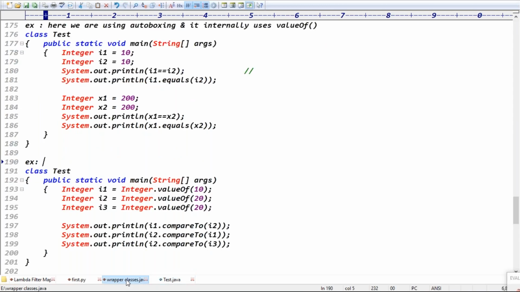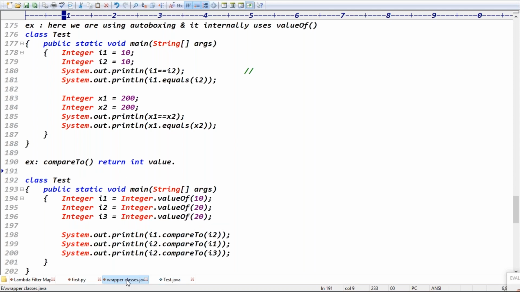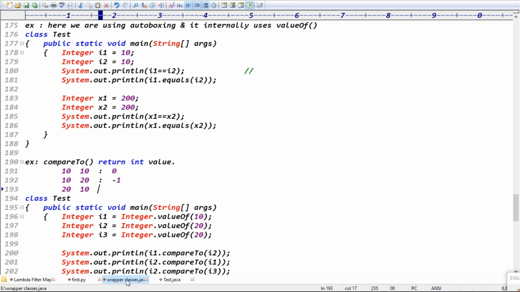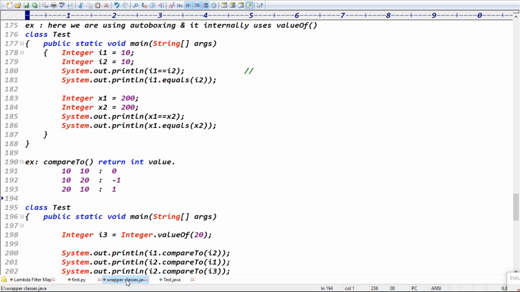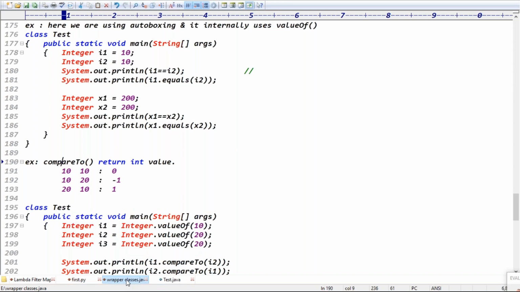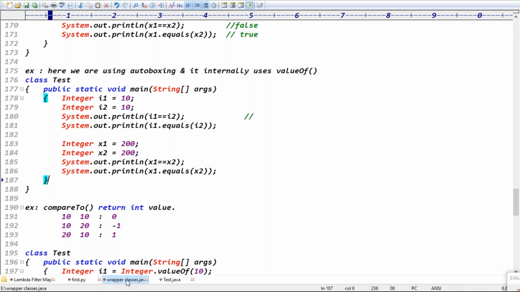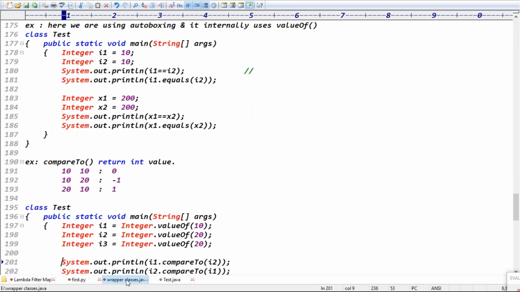Yes, that's the compareTo method, guys. So basically compareTo returns an integer value, right? If both are the same, like 10 and 10, it returns 0. If they are different, the first one being smaller returns -1, simply -1. If the first one is bigger, it returns positive one, right? Exactly. Negative one and positive one, guys. So we discussed the equals method, the double equal to operator, and the compareTo method. These three comparisons are clear regarding wrapper classes.